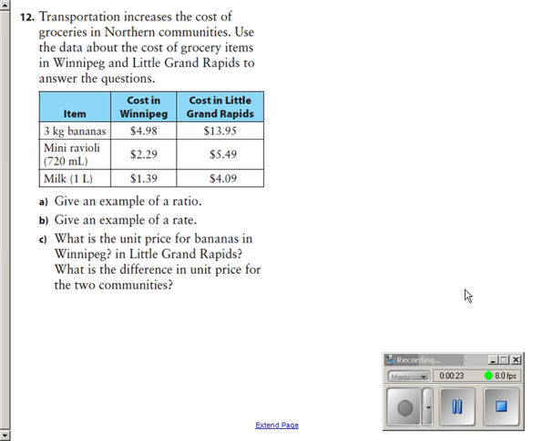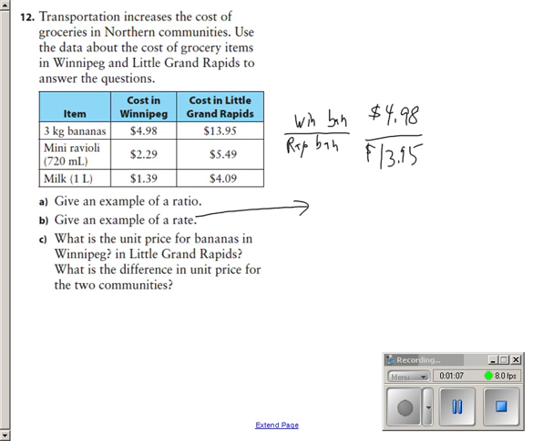So 3 kilograms of bananas in Winnipeg is $4.98, but in Little Grand Rapids, it's $13.95. They're bananas. So give an example of a ratio. Well, I can give a ratio of comparing Winnipeg bananas to Rapids bananas. And that could be $4.98 compared to $13.95. That's a ratio, not a rate. And I could do that for mini ravioli. I could do that to milk, or I could do that a whole bunch of different ways. That's just one example.